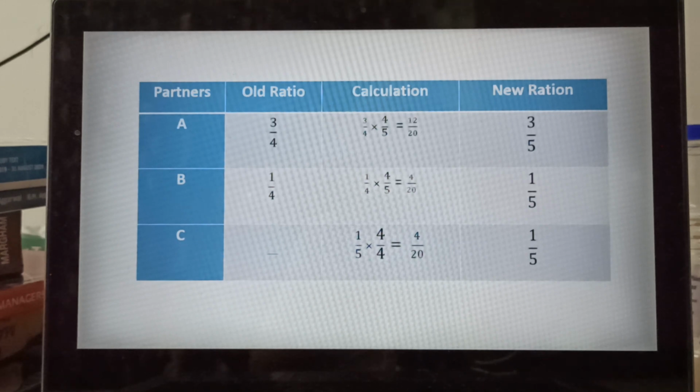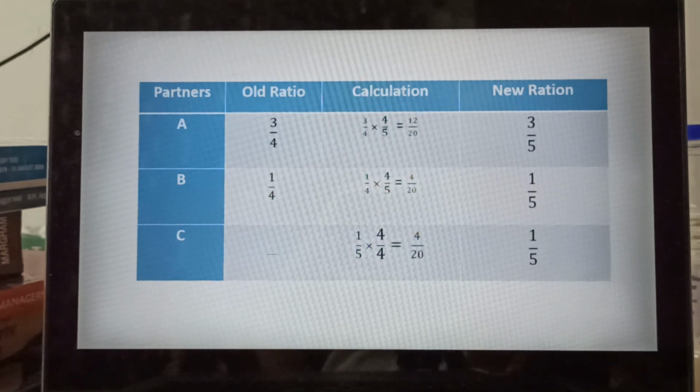You have to reduce the value, like 12/20 will become 3/5. How will it become 3/5? You divide by 4 from the numerator and 4 from the denominator: 4 threes are 12, so 3 will come, and 4 fives are 20. And in the same way 4/20 means 1/5. This is the new ratio: 3/5, 1/5 and 1/5.